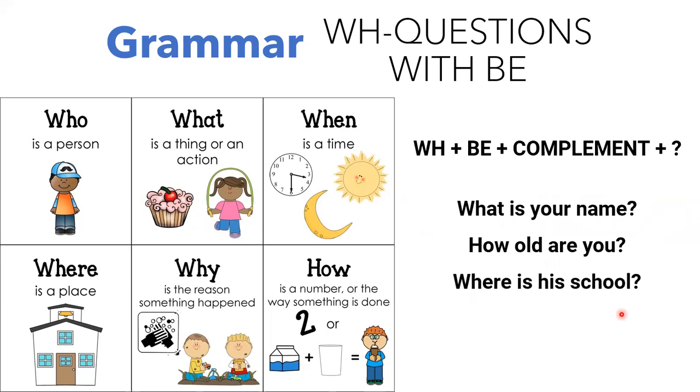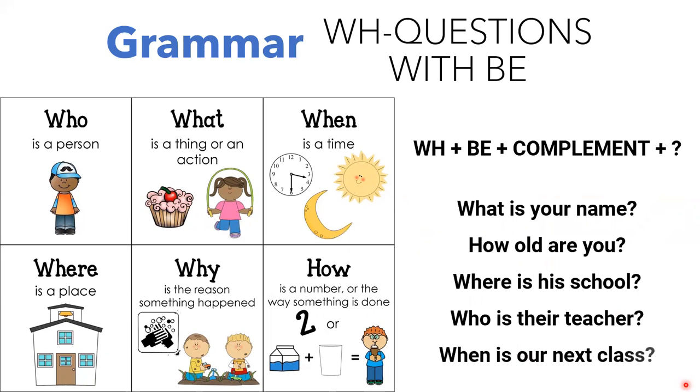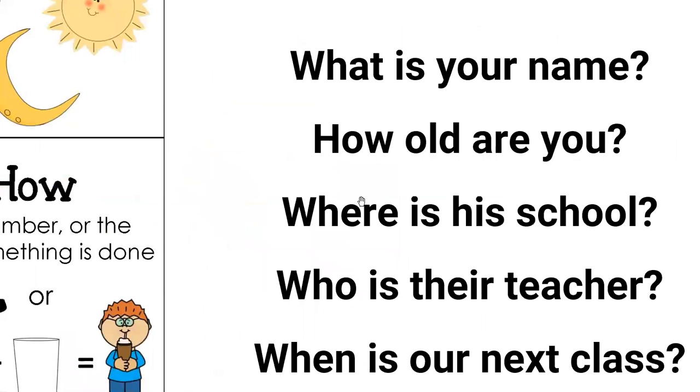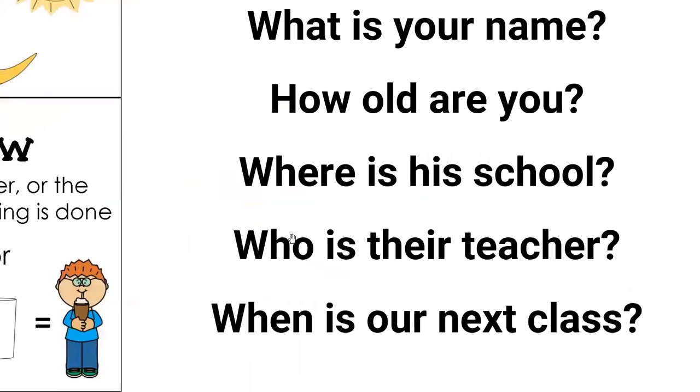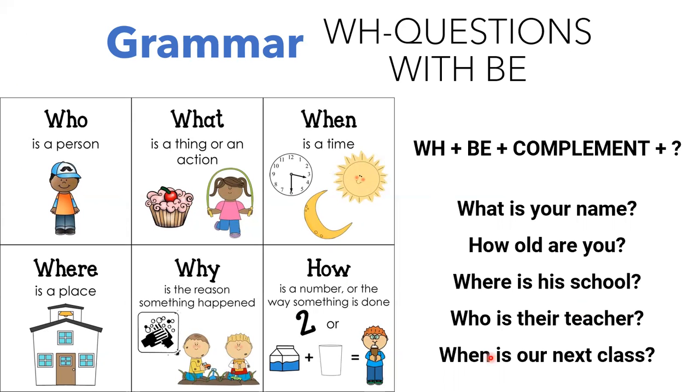We can also ask, where is his school? Who is their teacher? When is our next class? Here we're asking for the place of the school. Then we're asking for the person: who is the teacher? The person. And then when is our next class? We're asking for the time we start the next class, okay? Very good. So guys, with this, I think that we finished with this.